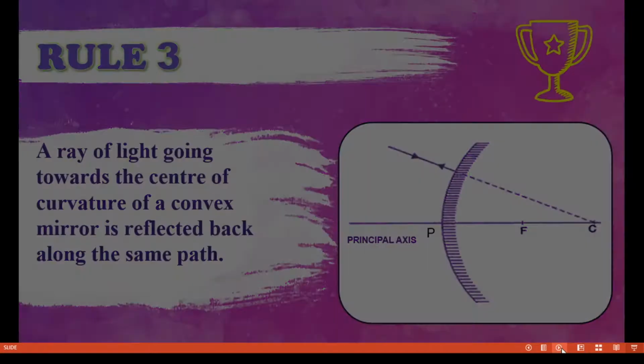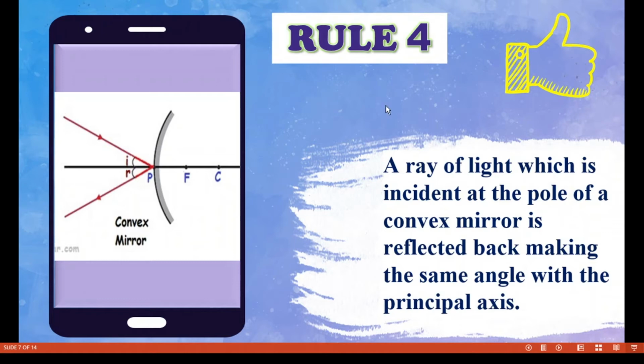Next one, rule number 4. A ray of light which is incident at the pole of a convex mirror is reflected back, making the same angle with the principal axis. Look at the diagram. This one is the ray of light, and it is incident on the convex mirror at the point P. You know that P is nothing but the pole, the geometrical center of the convex mirror. You know that very well.